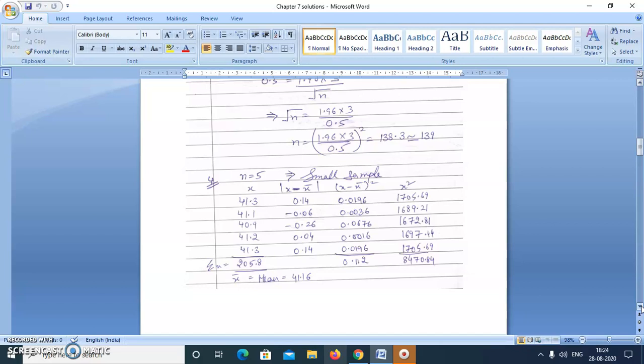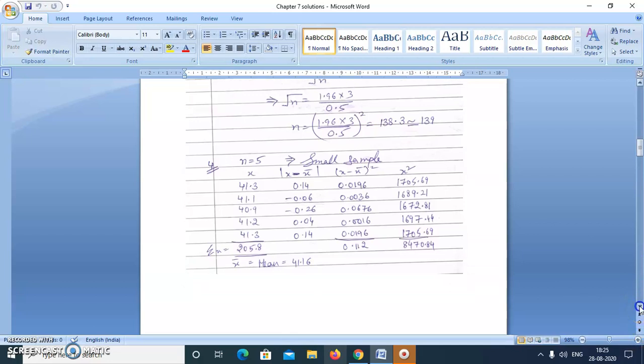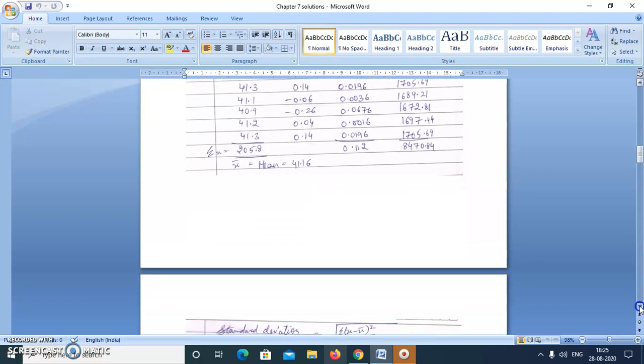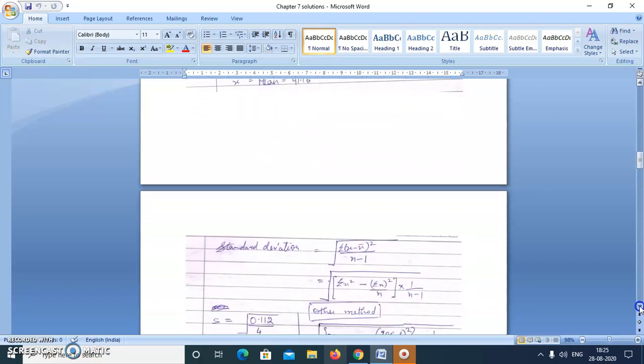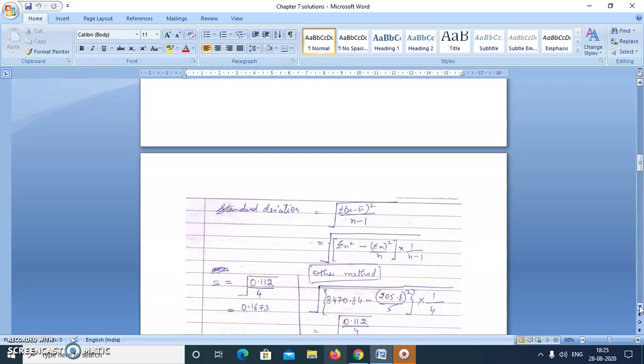Now we have to first calculate the mean of all these and the standard deviation. How can we calculate mean and standard deviation? I have shown 2 formulas for standard deviation. Whichever you find easier, you may follow. Standard deviation, as we all know, is the root mean square value of deviations from the mean. So one method says first calculate the deviation from the mean, then their square values, then their addition, and divide by n minus 1. So we'll get the sample variance, and taking the square root we'll get the standard deviation.